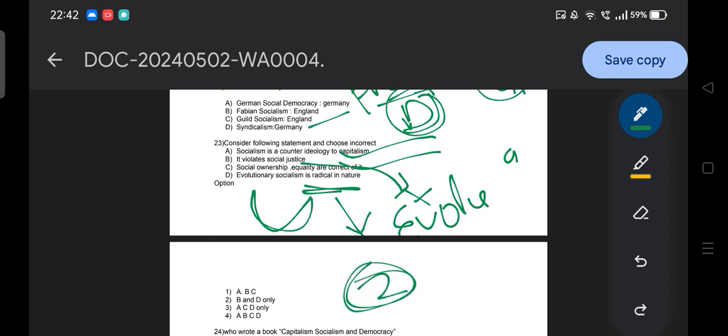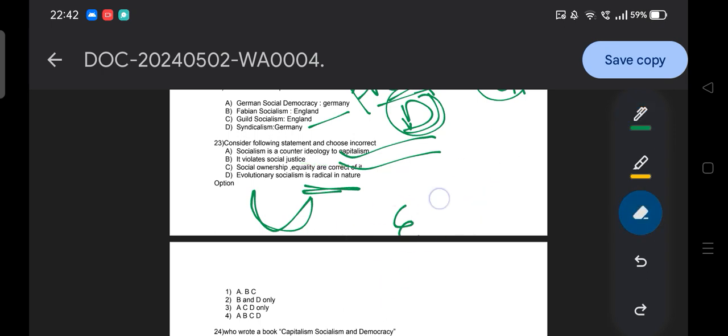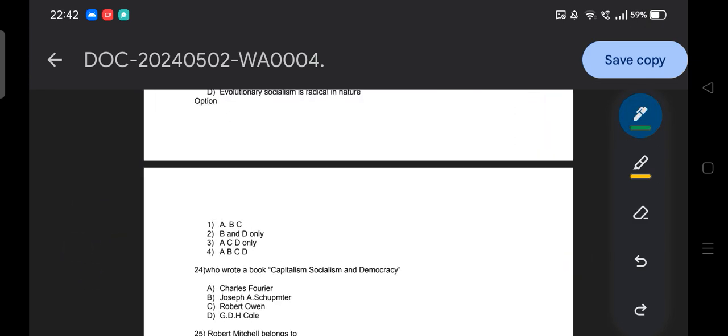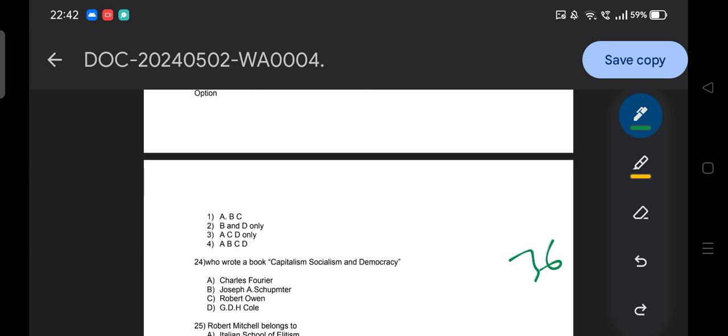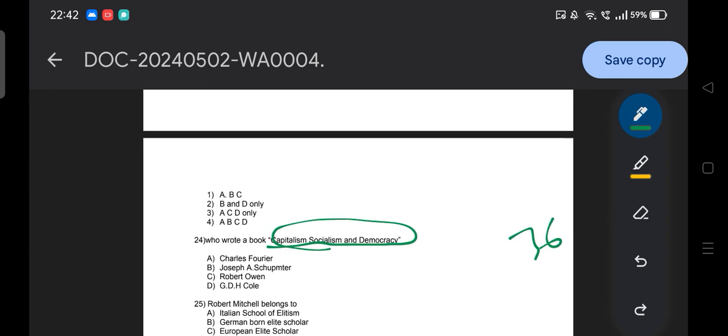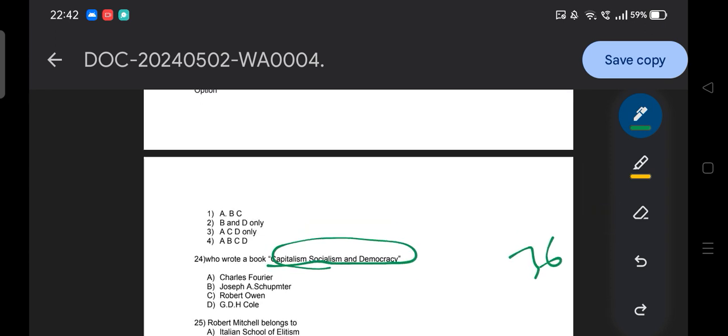So here we need conceptual clarity. This was not a new thing, we have already discussed that in our class. Moving to the next question: who wrote the book Capitalism, Socialism and Democracy? Option A, Charles Fourier; option B, Joseph A. Schumpeter; option C, Robert Owen; and option D, G.D.H. Cole. Similarly, in our examination also there are some questions which are very easy, and some which are very confusing in nature. So we need to maintain a balance.